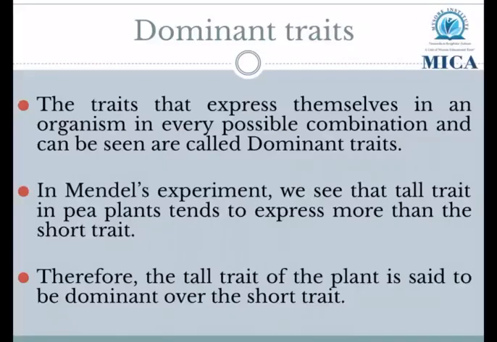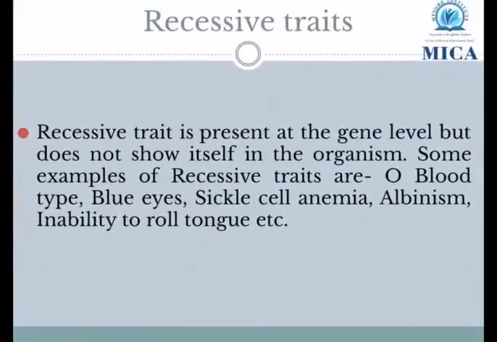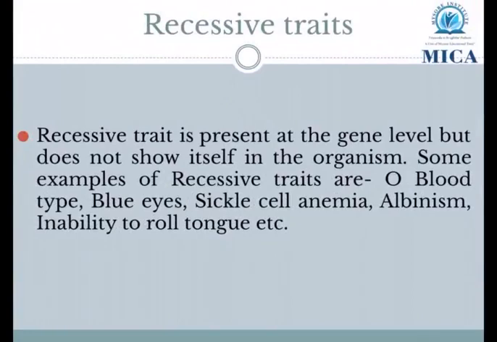Dominant traits. The traits that express themselves in an organism in every possible combination and can be seen are called dominant traits. In Mendel's experiment, we can see that tall trait in pea plants tends to express more than short trait. Therefore, the tall trait of a plant is said to be dominant over the short trait.